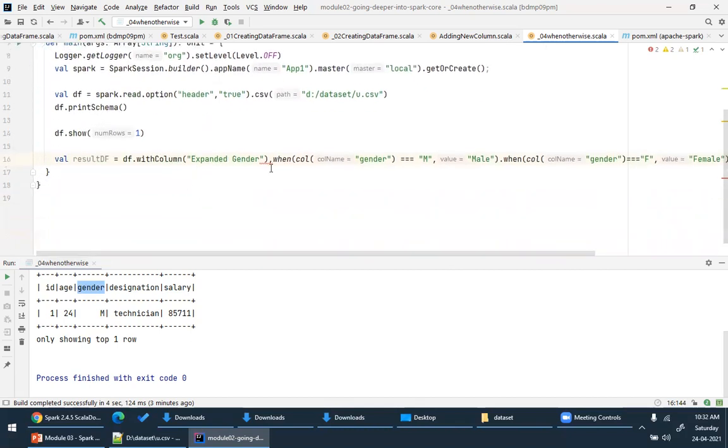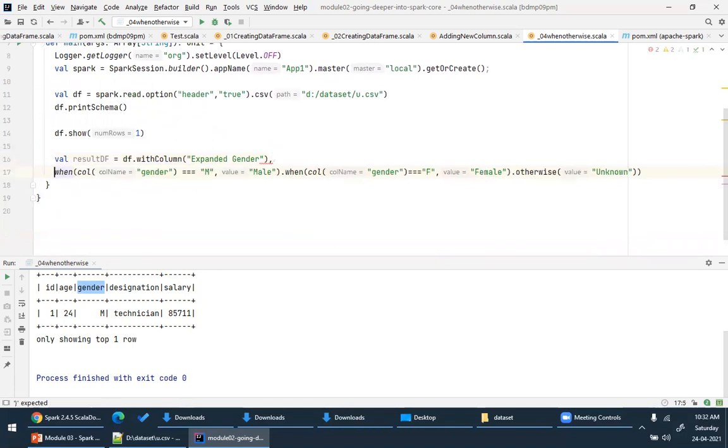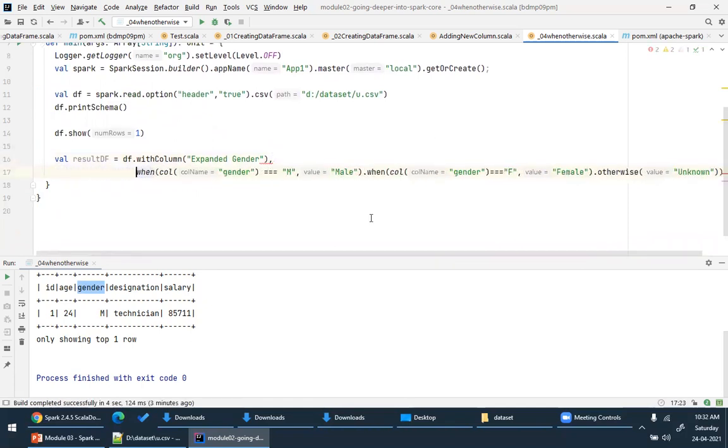So df dot withColumn, and the column name is what I've given here. Oh sorry, why am I closing here? So withColumn expanded gender, when the column of gender is M, it is male.